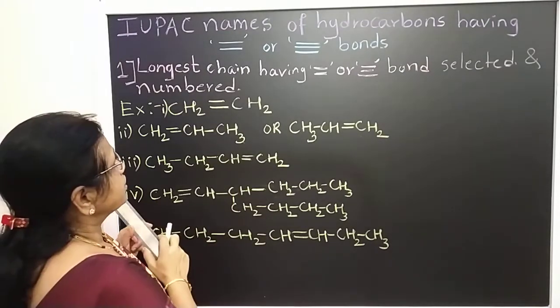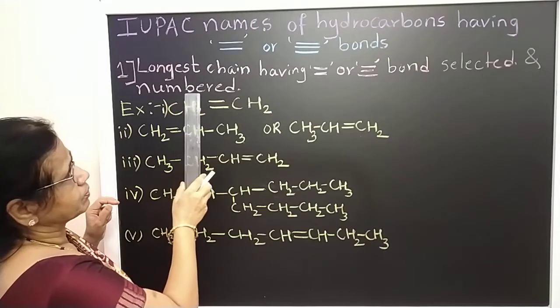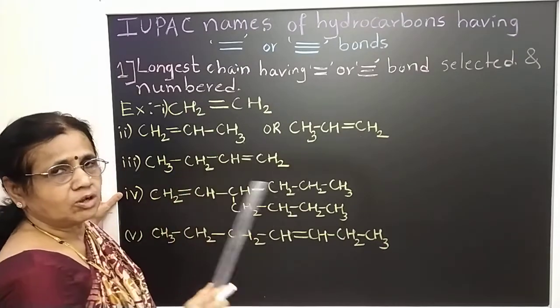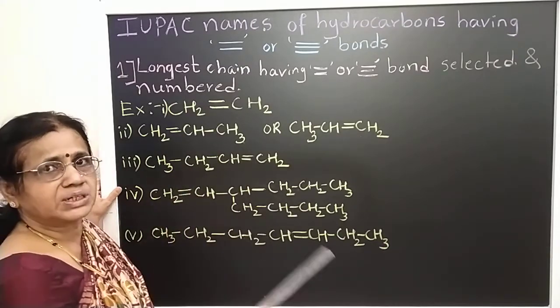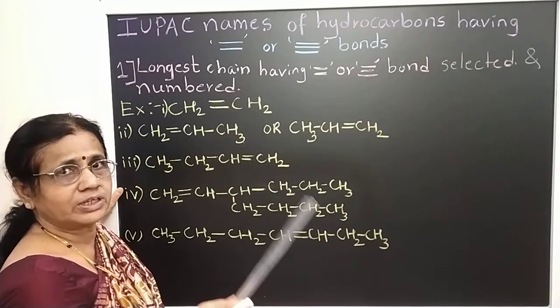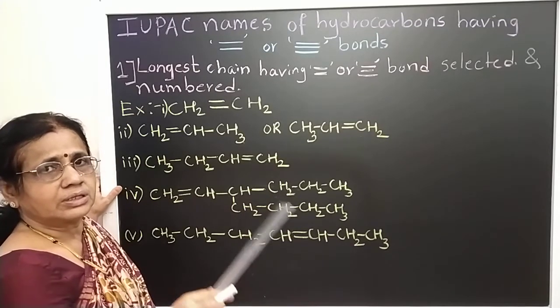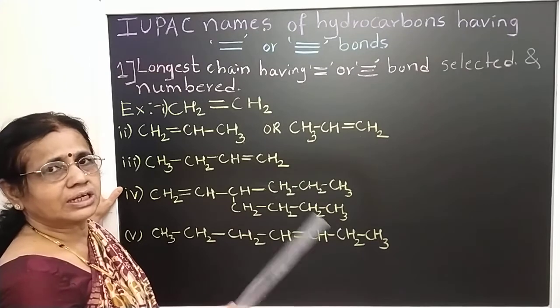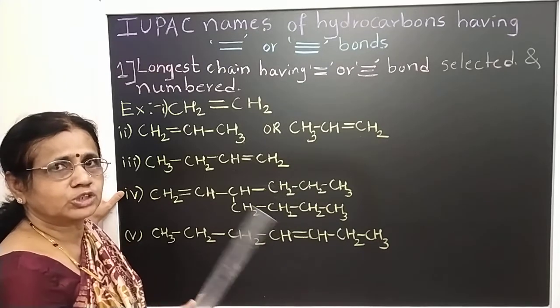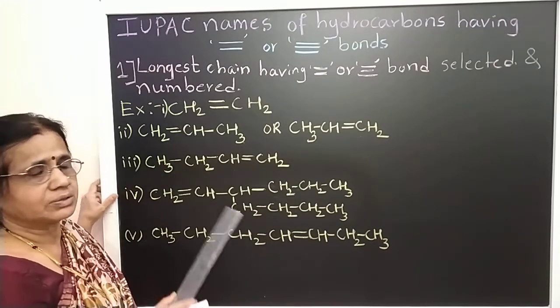Okay. So this is the first rule. The carbon chain should be the longest, but it should contain the double or triple bond. If there is a double or triple bond, then it is numbered in such a way that the carbon having the double or triple bond gets the lowest number.